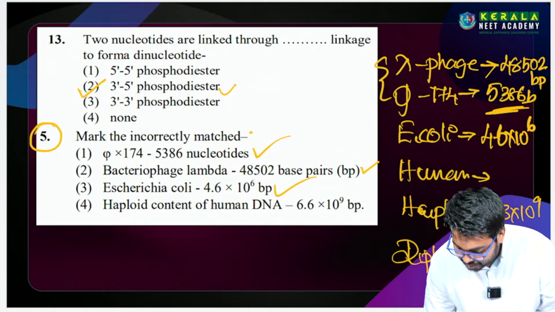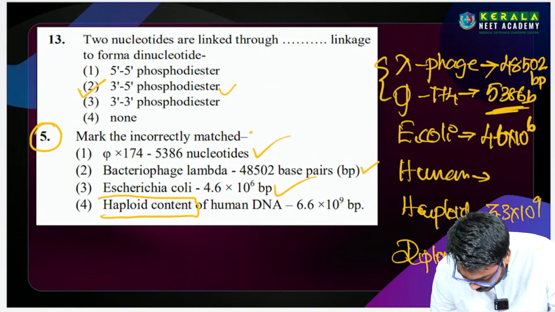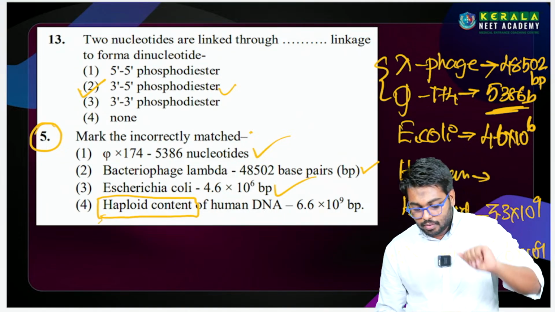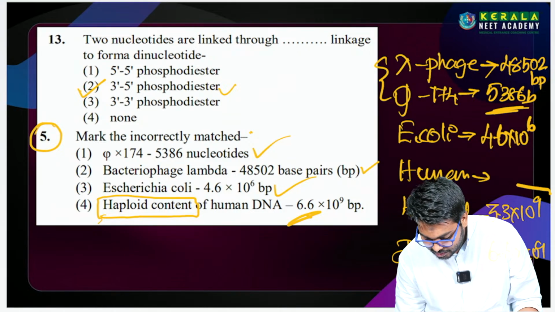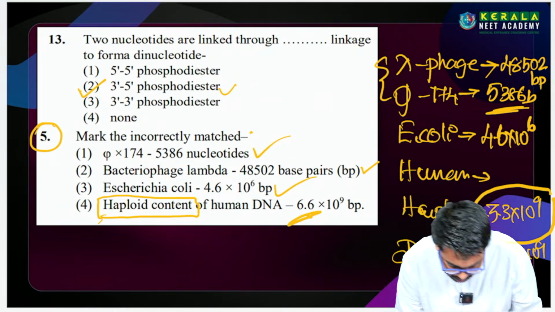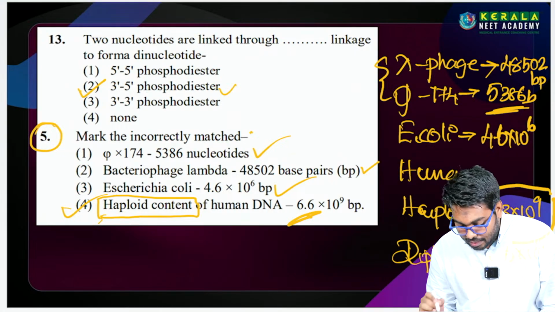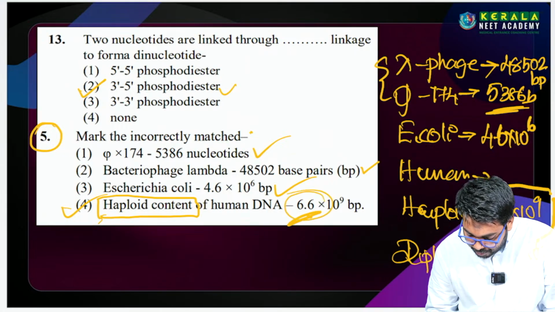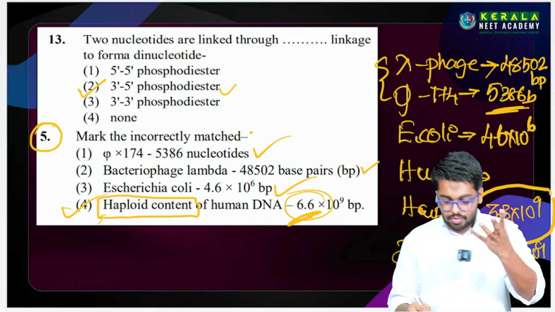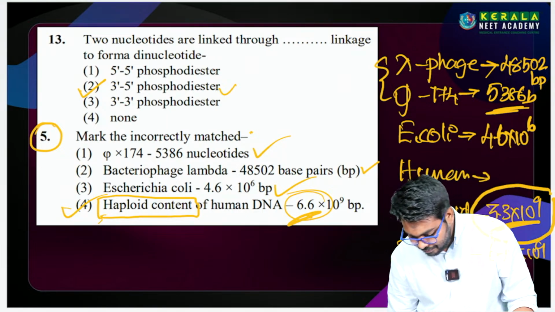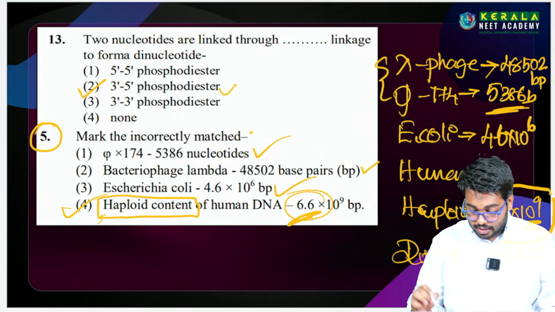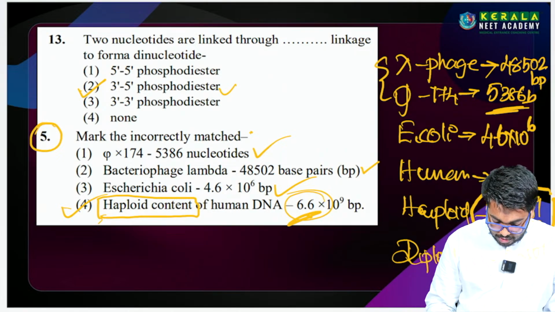Look at the last option: the haploid content of the DNA is 6.6? No, haploid is 3.3, so that is the wrong answer, because the haploid content of the DNA would be only half of this, since this is the diploid content. So we have to choose the fourth option. Next.